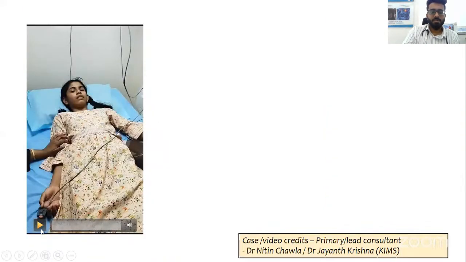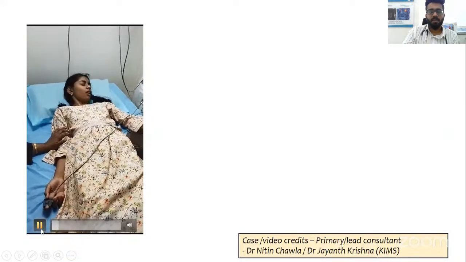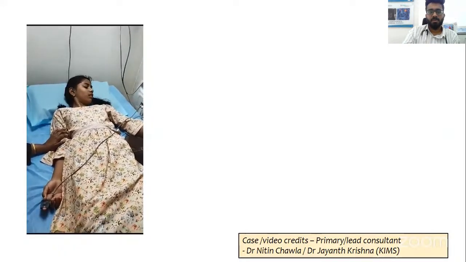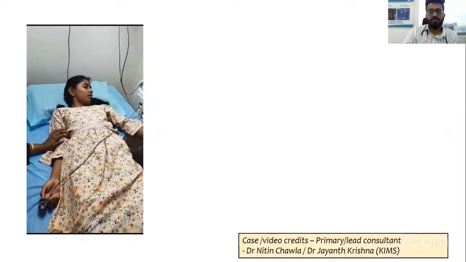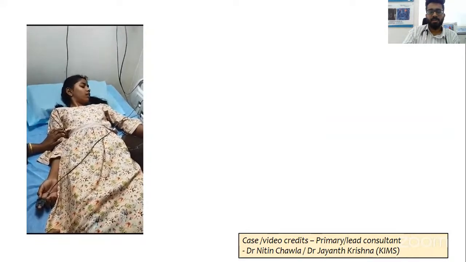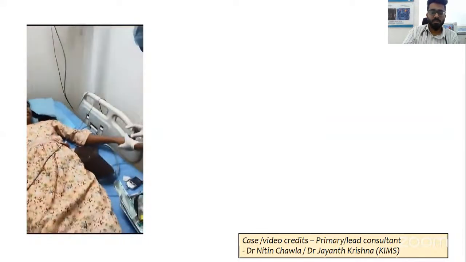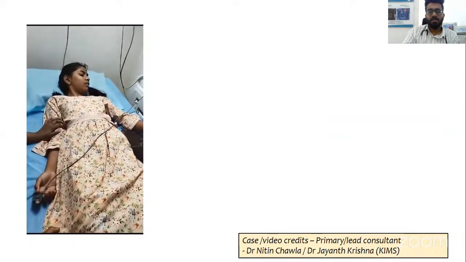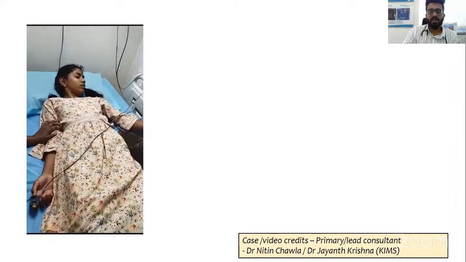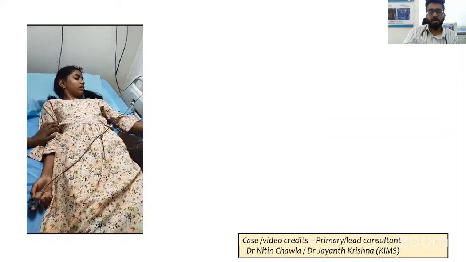Another functional movement disorder, she's around 14 years. She came with acute history of these movements. She has a few features of tics, and also a few behavioral manifestations. So it doesn't look like seizure per se. But we still evaluated this child for autoimmune encephalitis and other organic causes. It turned out all the investigations came back negative. So this was a primary neuropsychiatric disorder, and this child was started on antipsychotic medications.